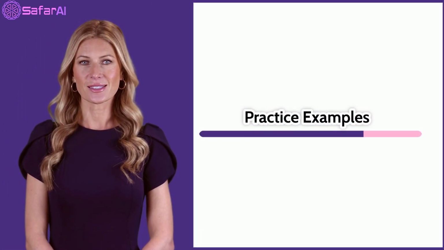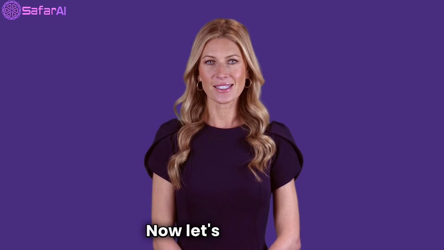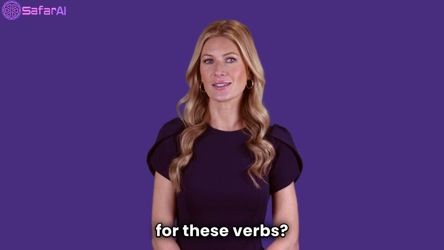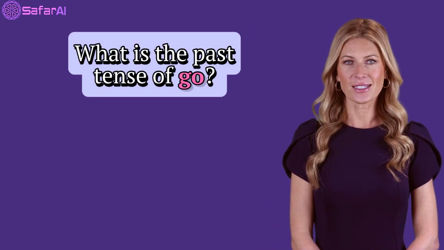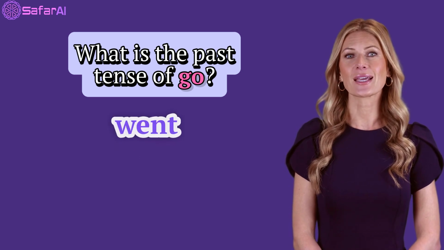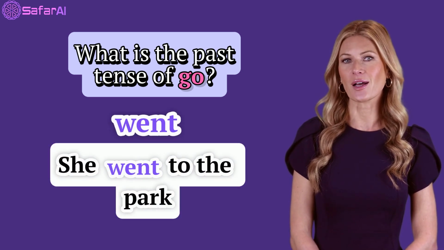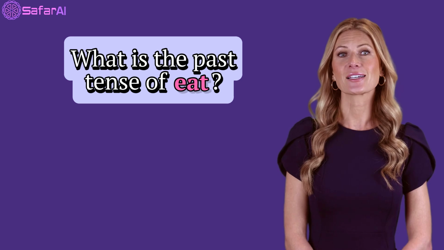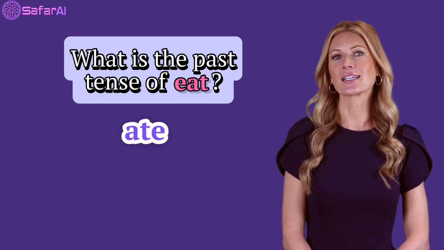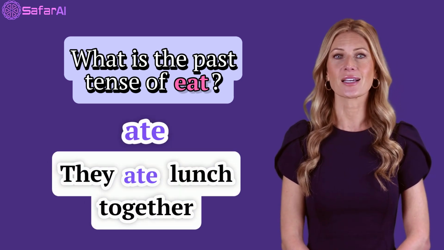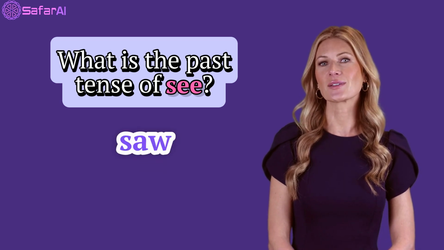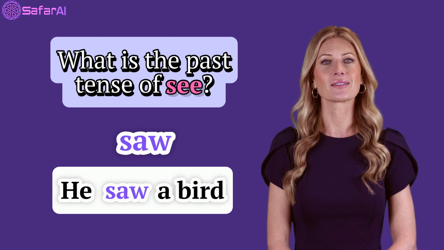Practice examples. Now, let's practice. What is the past tense for these verbs? What is the past tense of go? Went. She went to the park. Next, what's the past tense of eat? Ate. They ate lunch together. Finally, what's the past tense of see? Saw. He saw a bird.